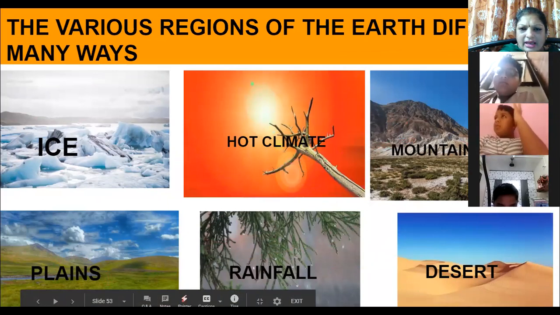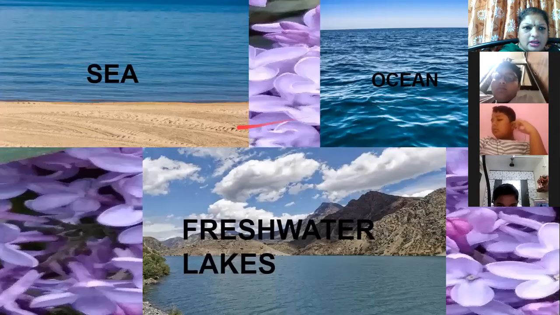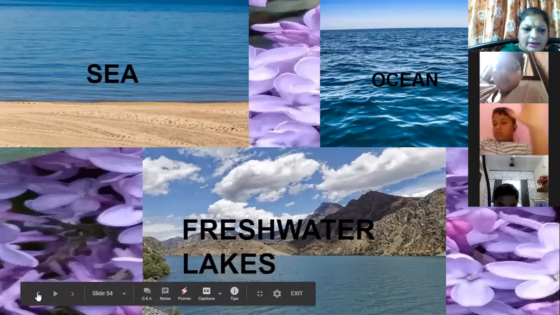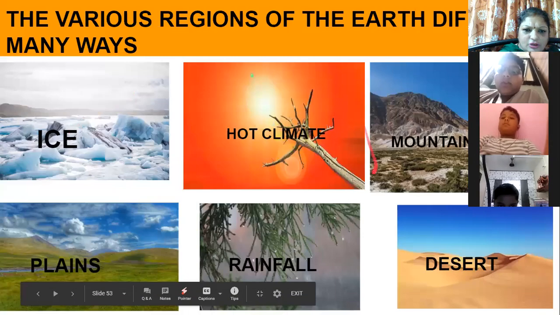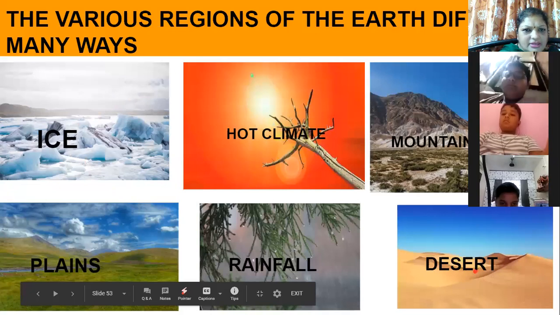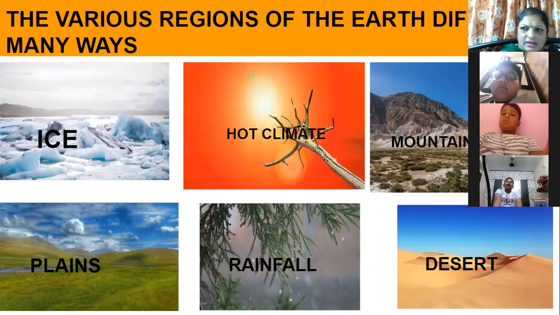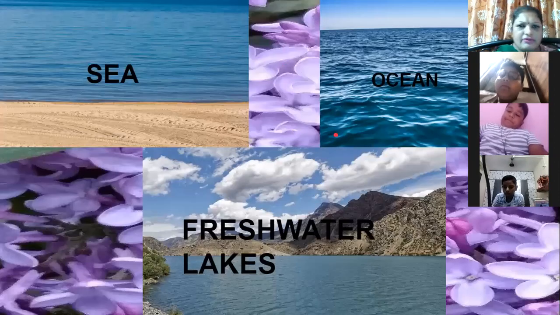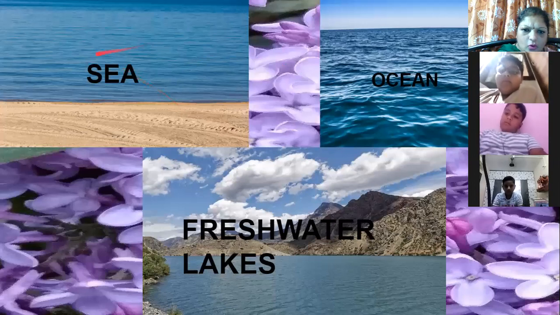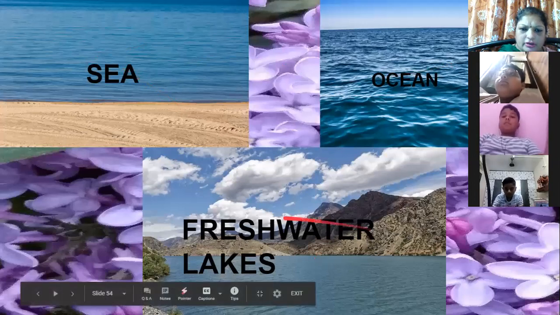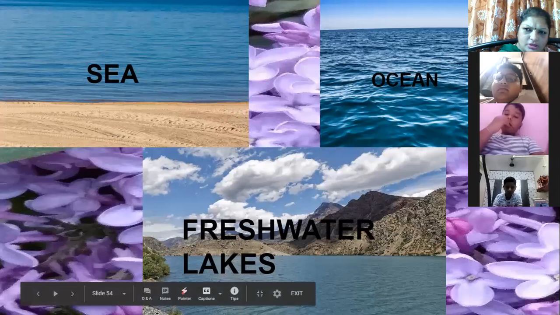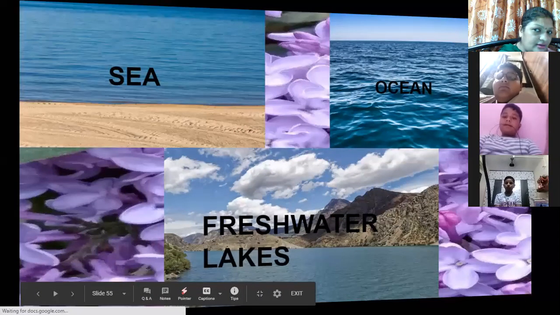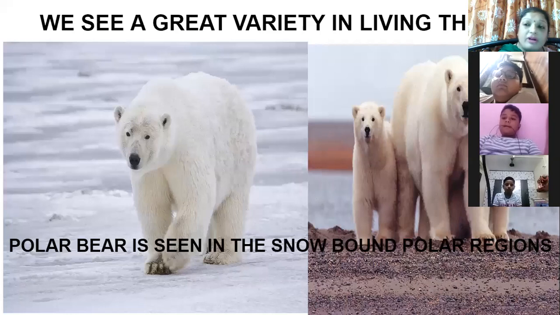Then what else can be there in the biosphere? See what you saw in the previous slide. These regions, that is lithosphere, land. Can you see this land? These are different lands. That means lithosphere. Okay. Now let us see. From the hydrosphere, you can see here water. Everything is in the biosphere. The sea, ocean, fresh water in the biosphere. Anything else? Yes. There are different types of birds and animals also in the biosphere.